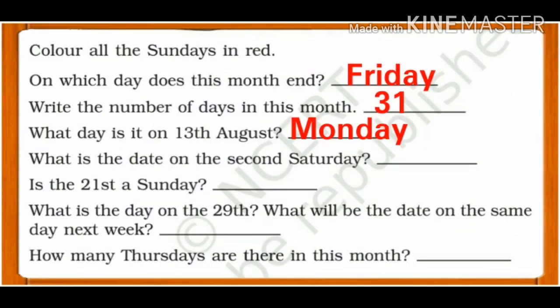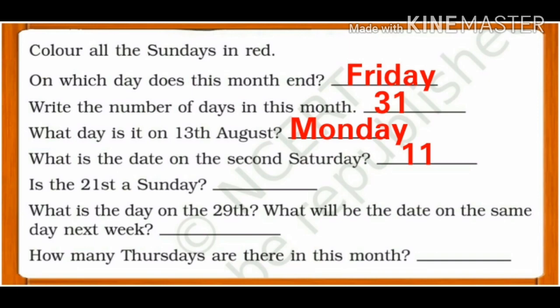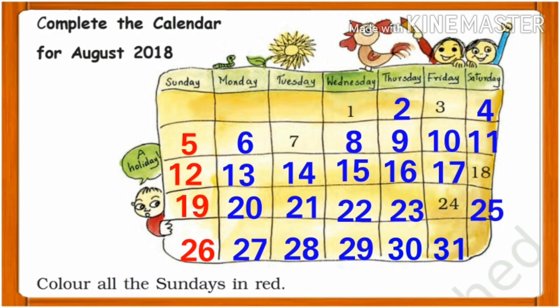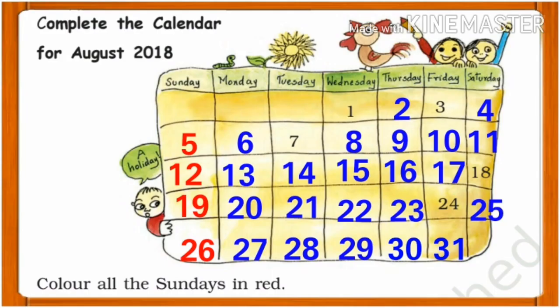Next, what is the date on the second Saturday? It's 11. So here the answer is 11. Next, is the 21st a Sunday? No, it's a Tuesday. So answer will be no. Next, what is the day on the 29th? On 29th, it's Wednesday.